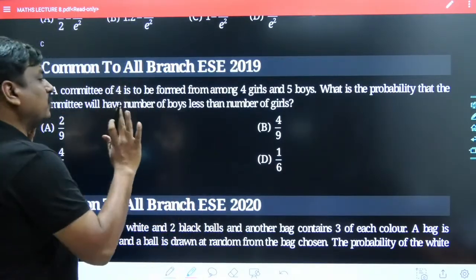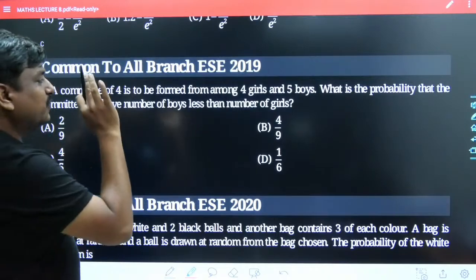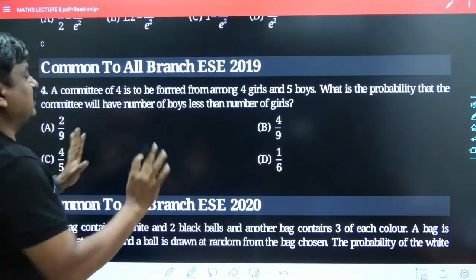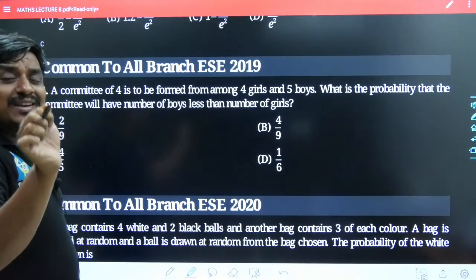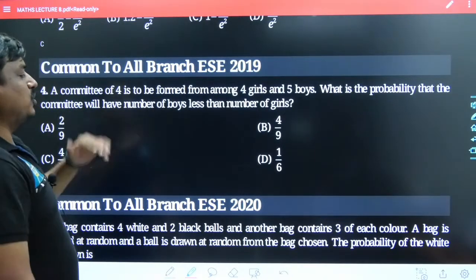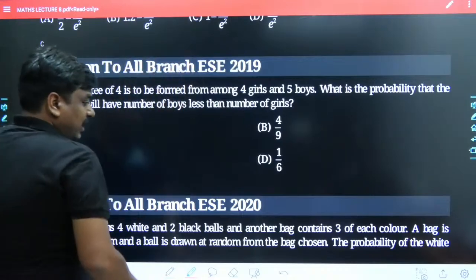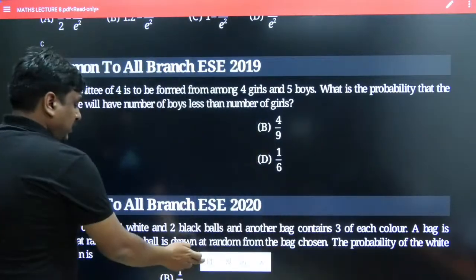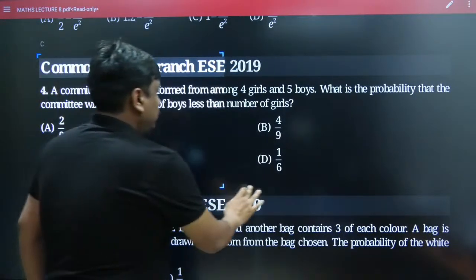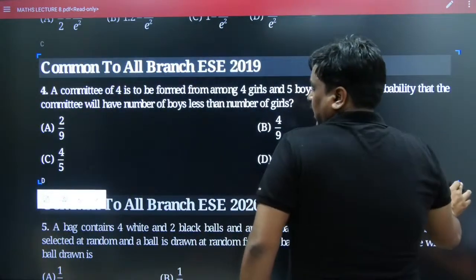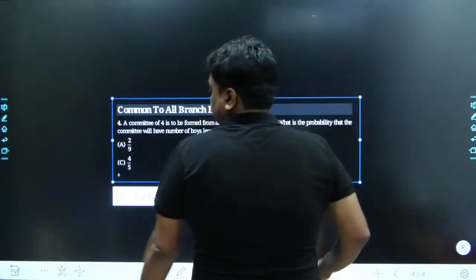But this has been a problem common to all. That means if you're sitting in the engineering services examination, you can experience this sort of problem within your section 1, paper 1, which used to be common to all. That is why it has been clearly written that it is a problem common to all.